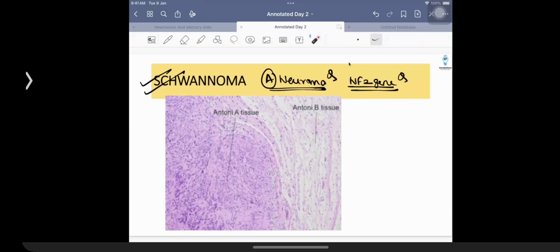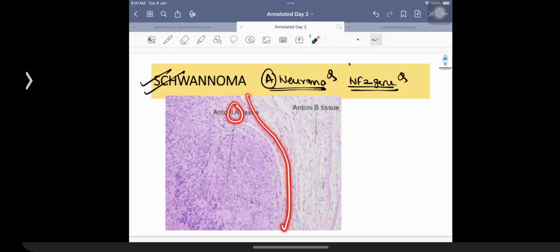That's the rule that we need to remember about. NF2 का साथ में rule जो होता है, that is 2 alphabets and numerical 2 and 2, 22. 22q is the location. This is what is going to be associated with the fact that the patients are going to be having hypercellular and hypocellular area. So hypercellular area is what is given the name of Antoni A area.